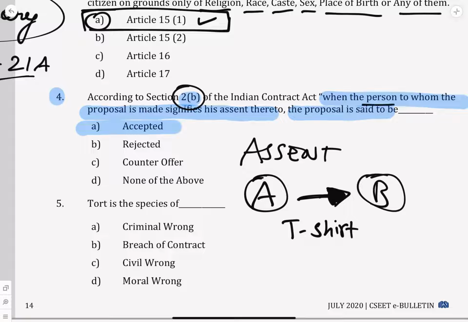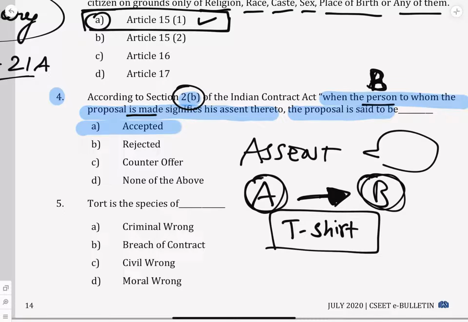When the person to whom the proposal is made signifies, that is B. Who is making the proposal? A. What is the proposal for? Buying a t-shirt. B signifies assent, so B is telling yes. Signifies assent, the proposal is accepted. It can't be rejected, because he is signifying assent. Assent means yes. Is it a counter offer?